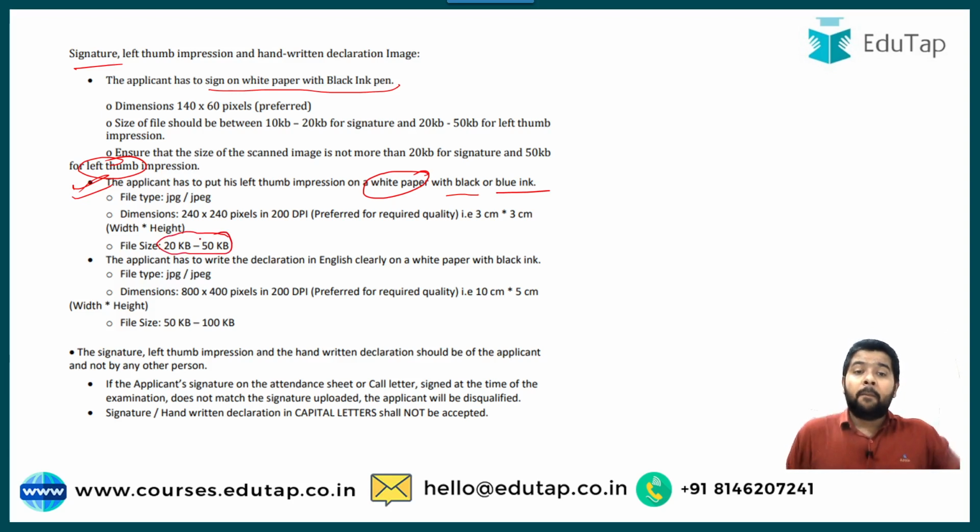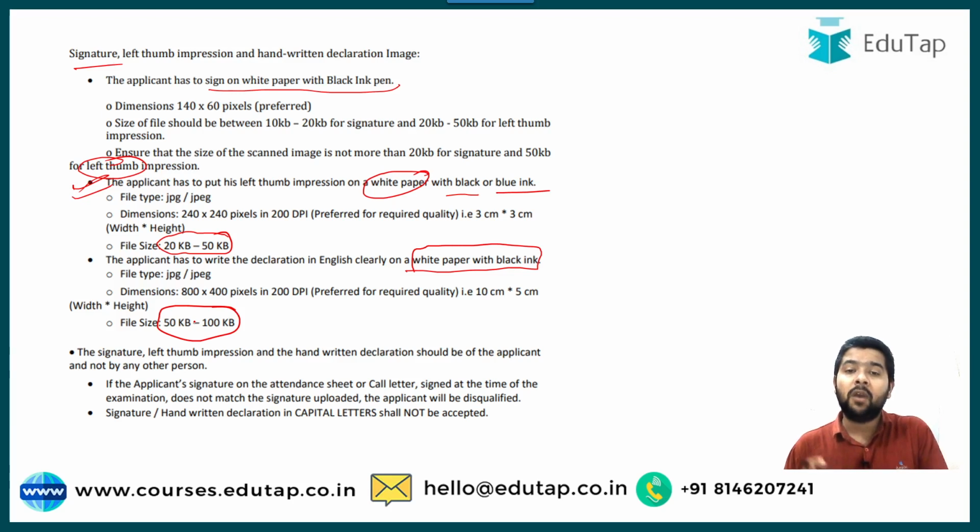Okay. But guys, regarding the handwritten declaration, there is an important thing that it has to be written on a white paper with black ink. So remember this, do not forget, for the thumb, no constraint regarding the ink. You can use the black or the blue ink, but for the handwritten declaration, you must use black ink. Okay. Then again, the size of the file of the handwritten declaration must be between 50 to 100 KB. So you need to make the adjustments prior to filling all these details, guys.